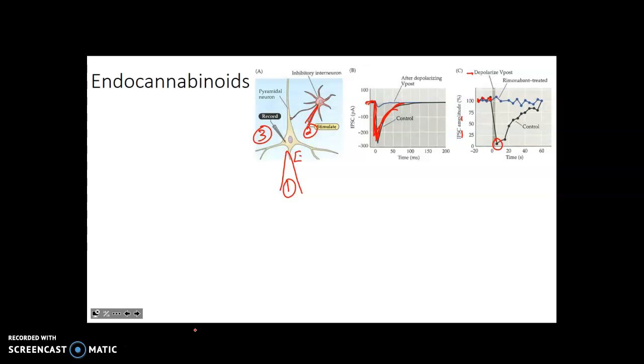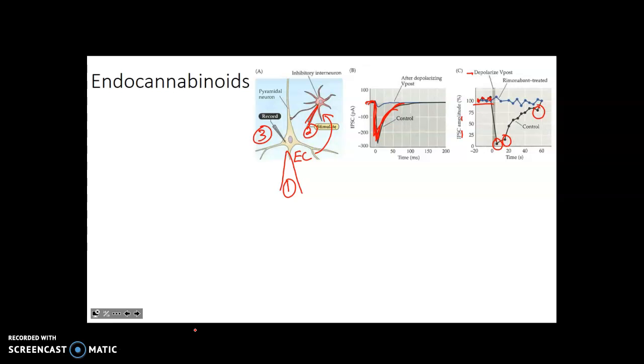Because we think that the endocannabinoids that are released due to this stimulus in 1 retrograde signal back to the inhibitory interneuron, right? And that reduces the amount of GABA release. So we see very low iPSC amplitude, right? That it's 5% or 10% of controls, right? And this lasts for a while, right? And you can see that if we go out after a minute or so, right, there's much, much less of a diminished effect.